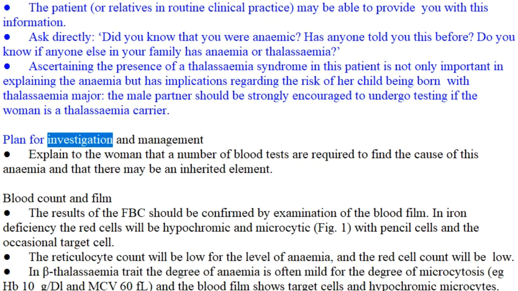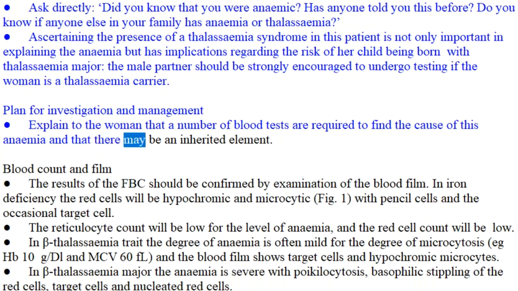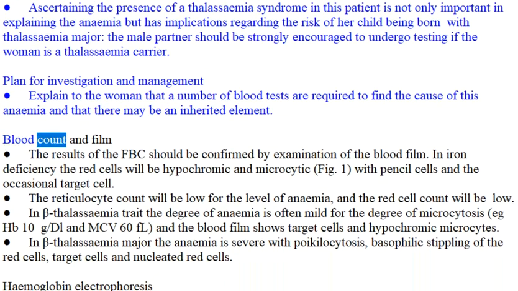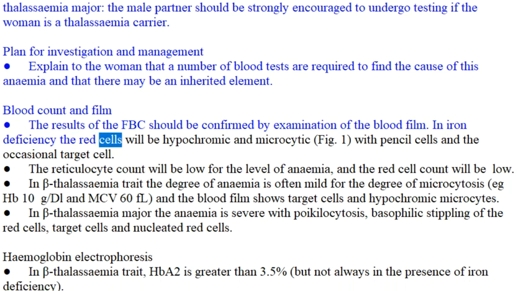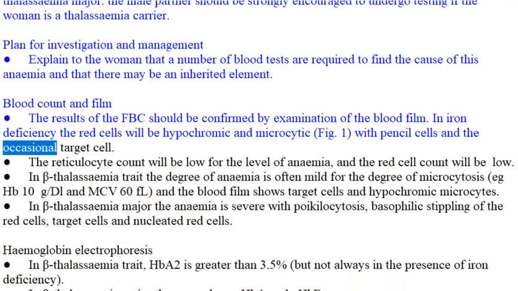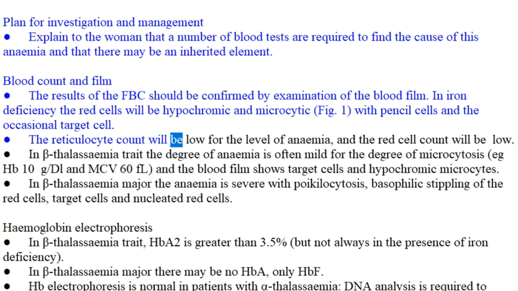Plan for investigation and management. Explain to the woman that a number of blood tests are required to find the cause of this anemia and that there may be an inherited element. Blood count and film. The results of the FBC should be confirmed by examination of the blood film. In iron deficiency, the red cells will be hypochromic and microcytic, Fig 1, with pencil cells and the occasional target cell. The reticulocyte count will be low for the level of anemia, and the red cell count will be low.